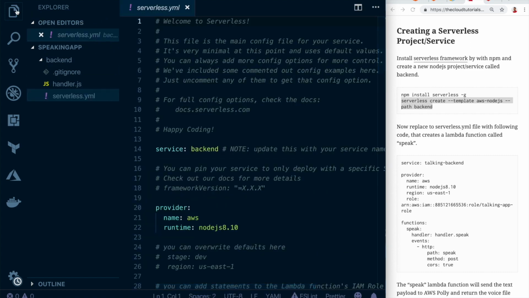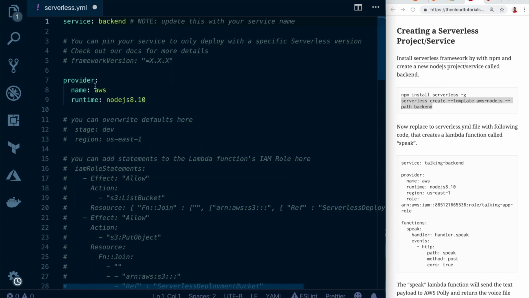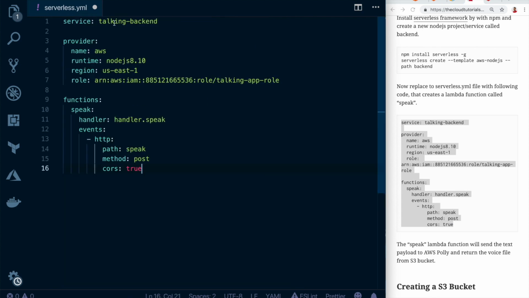Right. Now serverless.yml file is our main configuration file, and as you can see, it is well commented. You guys can read along. We are going to use AWS as the provider and the runtime as Node.js 8.10. So let's copy this code from our blog and replace this whole thing. Service name, you can name it anything. In my case, I will type YouTube backend.